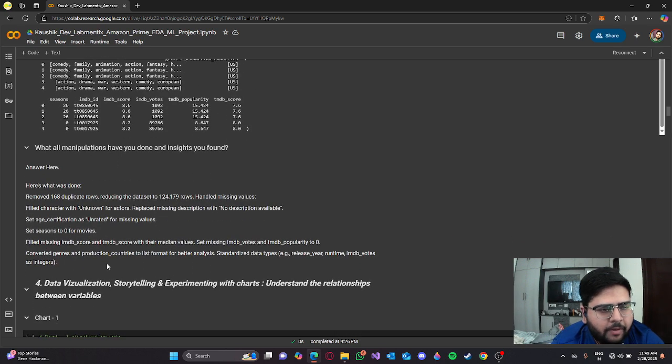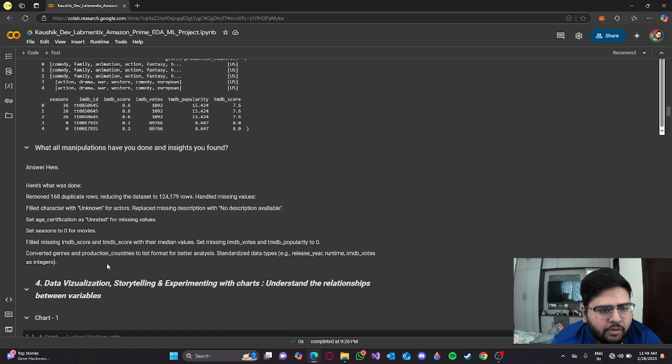So what manipulations have I done? I removed the 168 duplicate rows, reducing the dataset to 1,024,124,179 rows. Handled the missing values: filled character with unknown for actors, replaced missing description with no description available, set age certification as unrated for missing values, set seasons to 0 for movies,